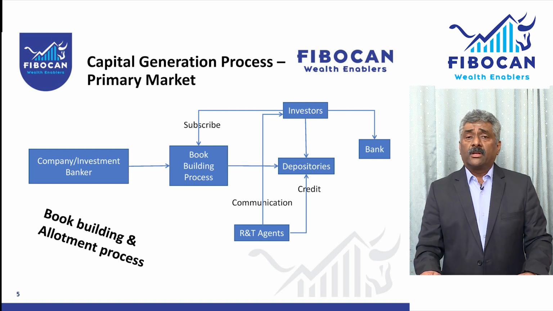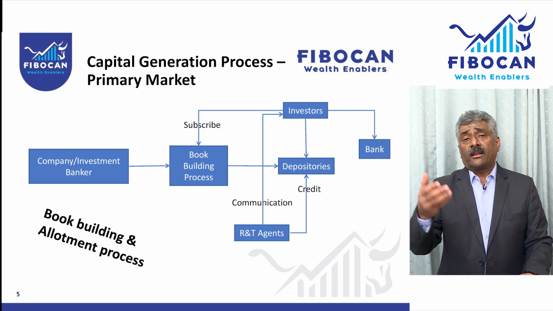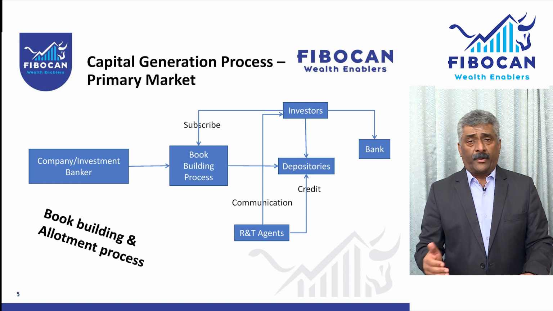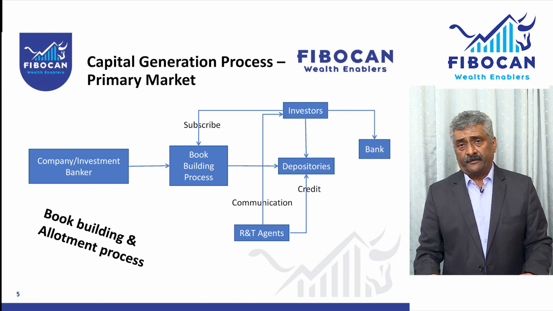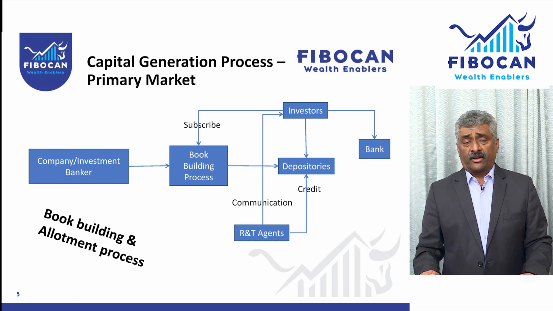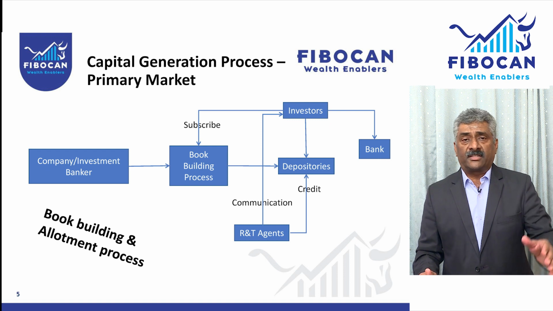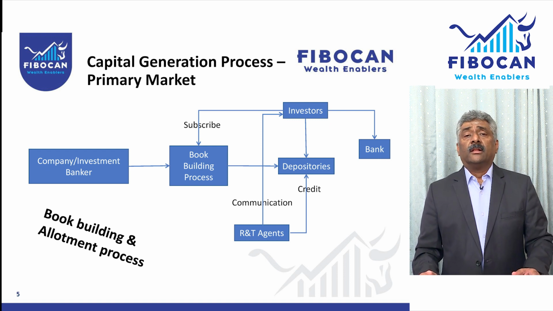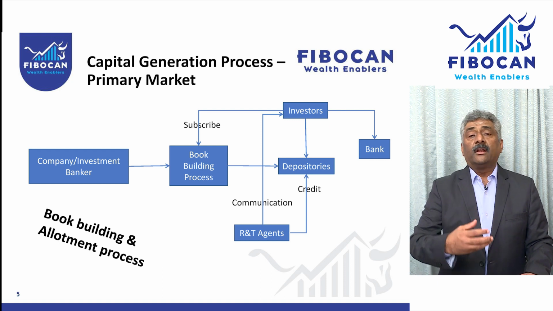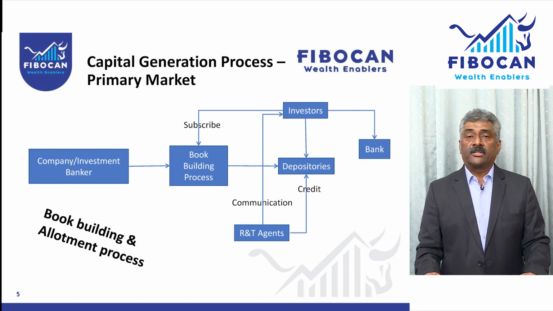So, then what happens? Now, the successful investor has to be allotted shares, and when the investor pays the money, their bank account will be debited and the company, Fibocan's, bank account will be credited. For an unsuccessful or partially successful investor, let us say for example an investor has applied for 100 shares and is allotted 80 shares, the money for the remaining 20 shares has to be returned. That will be done by crediting his bank account. Hence, the investor's bank account comes into the picture.